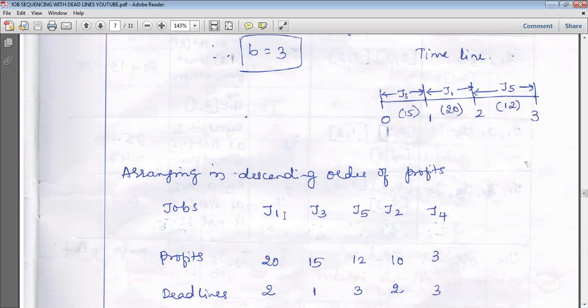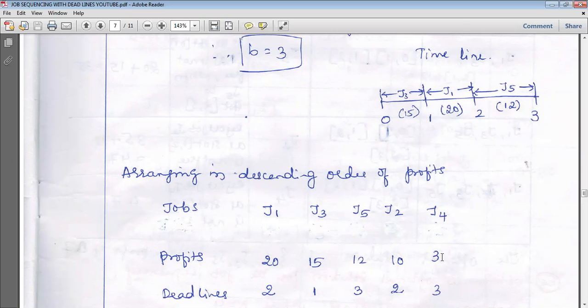The third person will wait 1 hour with a profit of 15 rupees. The fifth person will wait 3 hours with a profit of 12 rupees. The second person will wait 2 hours with a profit of 10 rupees. The fourth person will wait 3 hours with a profit of 3 rupees. This is how we have to analyze.